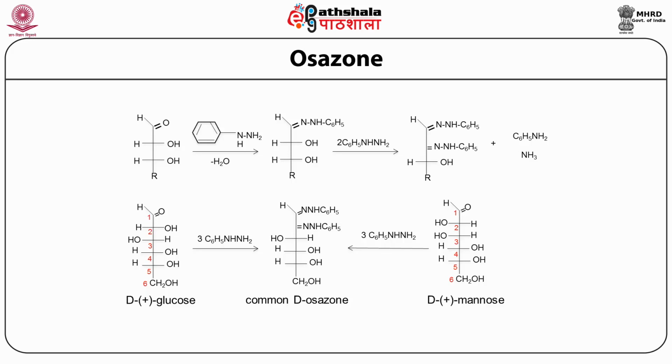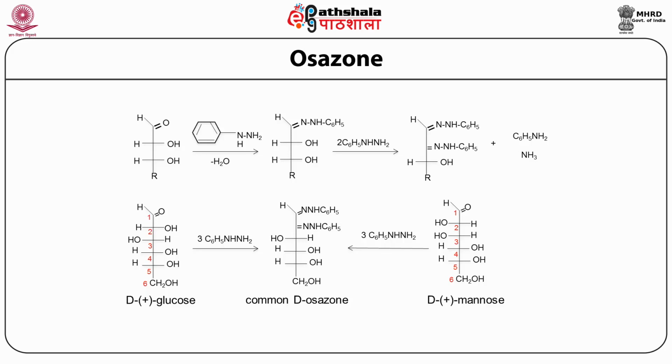The byproducts generated in this reaction are aniline, ammonia, and water. You see that glucose and mannose will both give rise to a common osazone derivative. These osazones, because they are crystals, fall out of the solution, and depending upon the kind of sugar we began with, the shape of these crystals will differ.